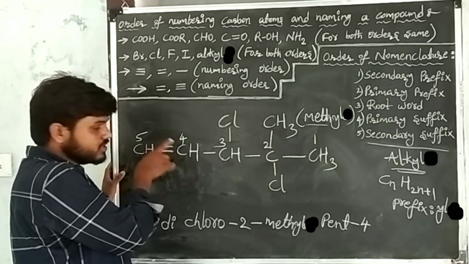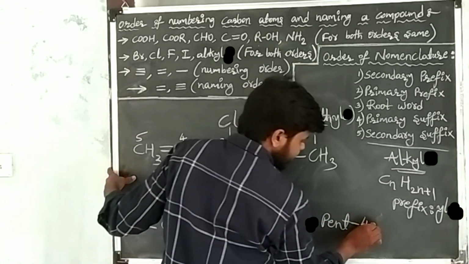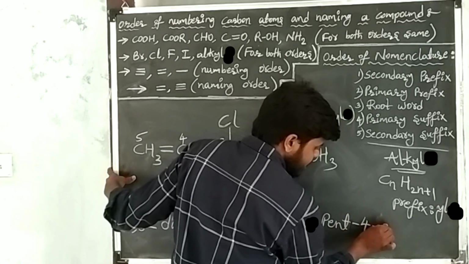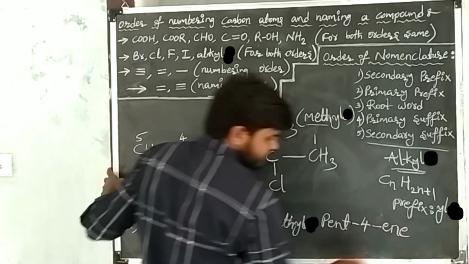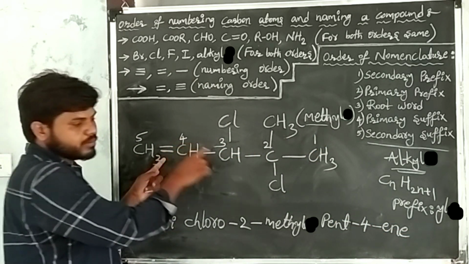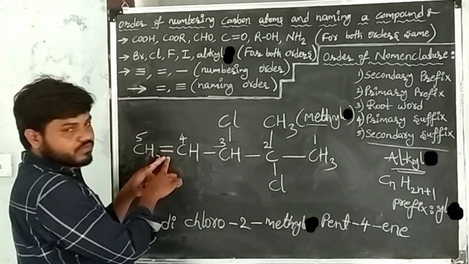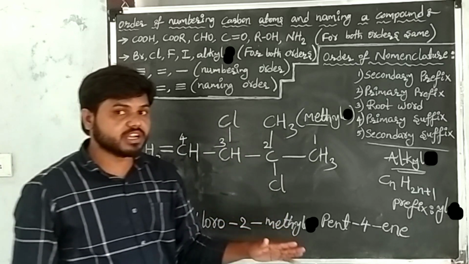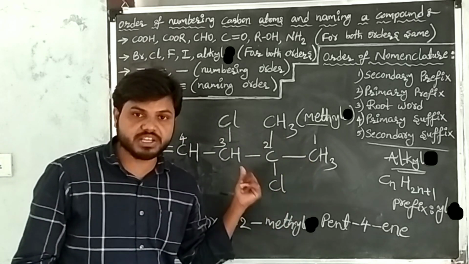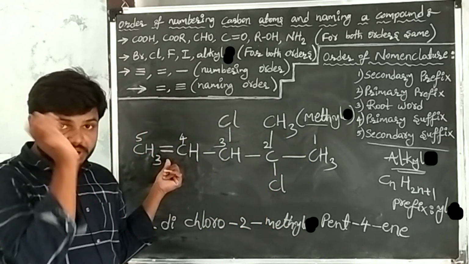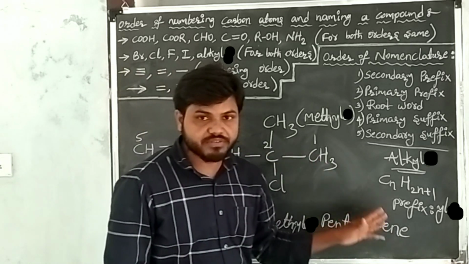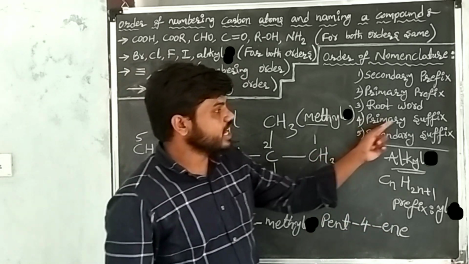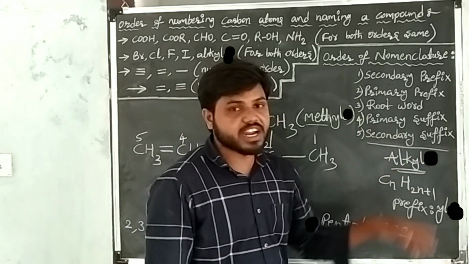After writing the position, the suffix of the double bond is what? E. I am writing that suffix. I have written the position of the double bond, that is 4, and the suffix of the double bond, ene. When we have a double bond, just write the double bond suffix and its position. After writing the primary suffix, go to the secondary suffix.